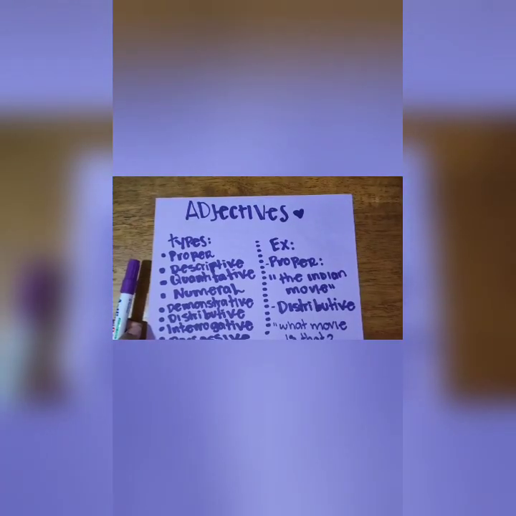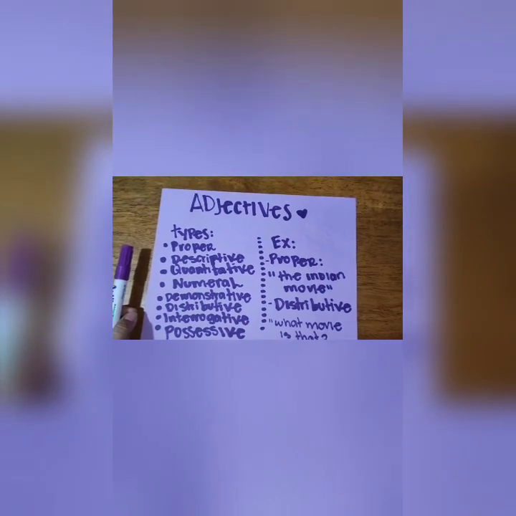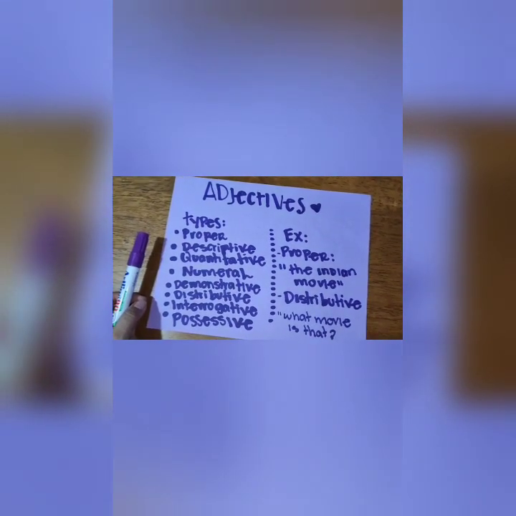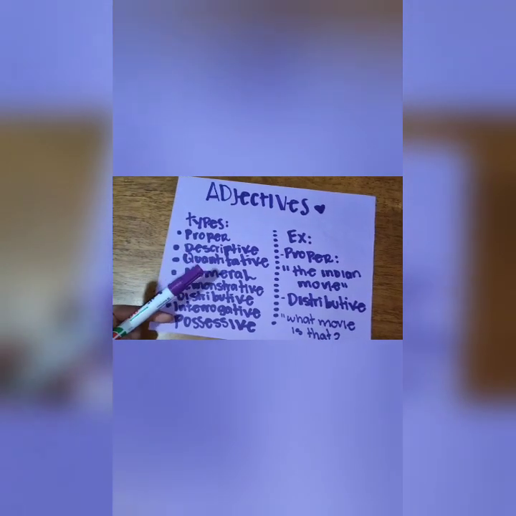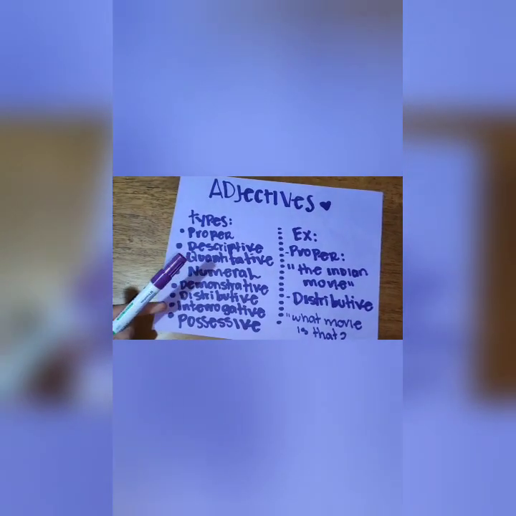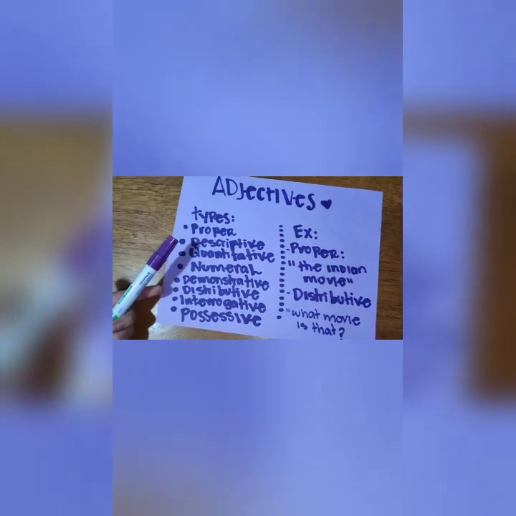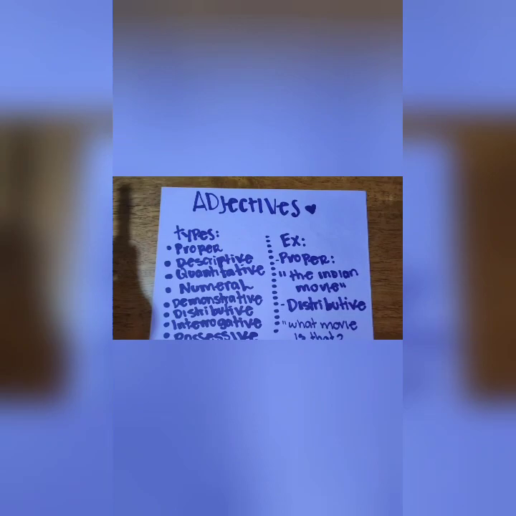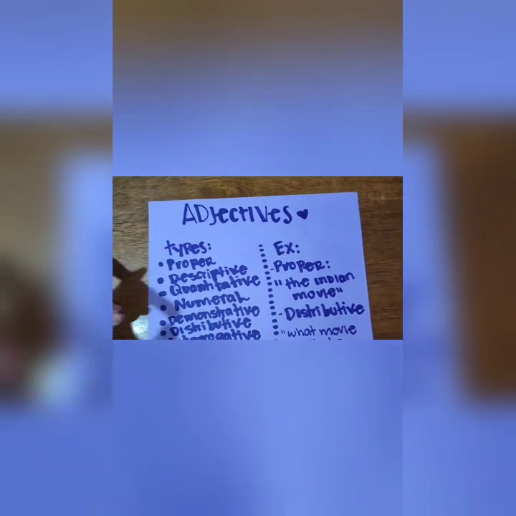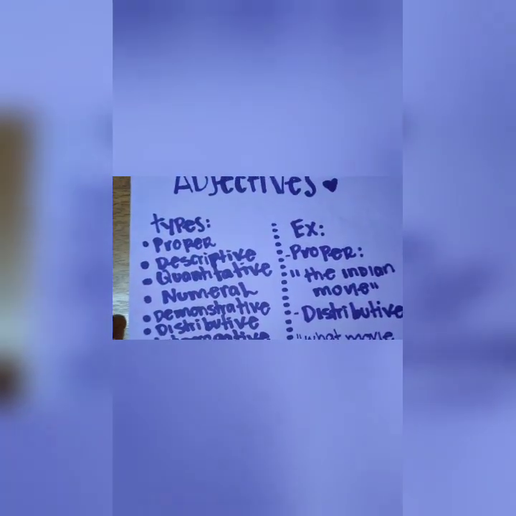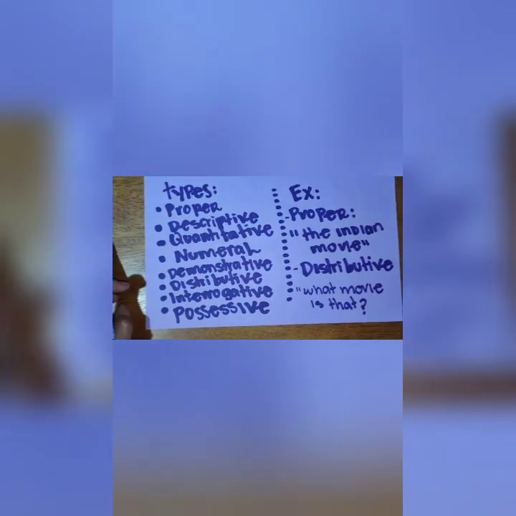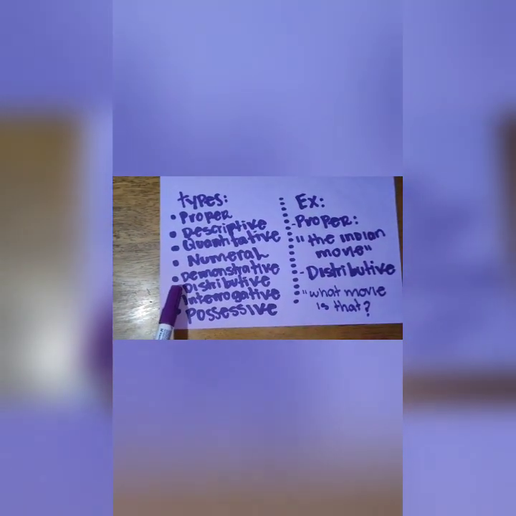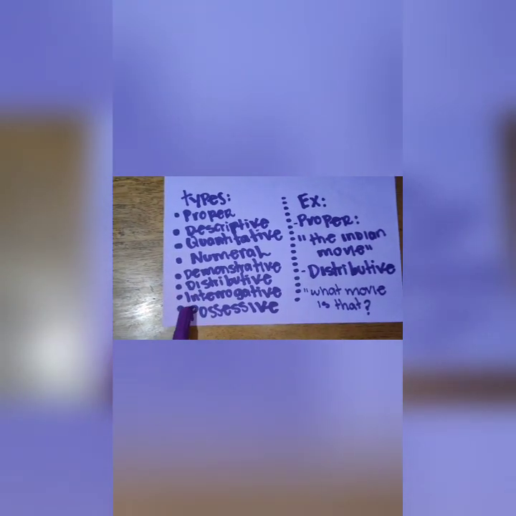Now we are going to see the types of adjectives. So let's start. Adjectives are words that describe or modify other words, making your writing and speaking much more specific and a lot more interesting. For example, we have different types of adjectives. We have proper, descriptive, quantitative, numeral, demonstrative, distributive, interrogative, and also possessive.